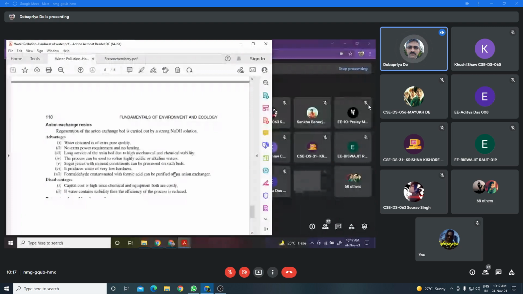The water which is coming out in this process contains no minerals, that is completely demineralized, and even formaldehyde contaminated with formic acid can be purified on an anion exchange bed. So these are the different advantages of the ion exchange process.